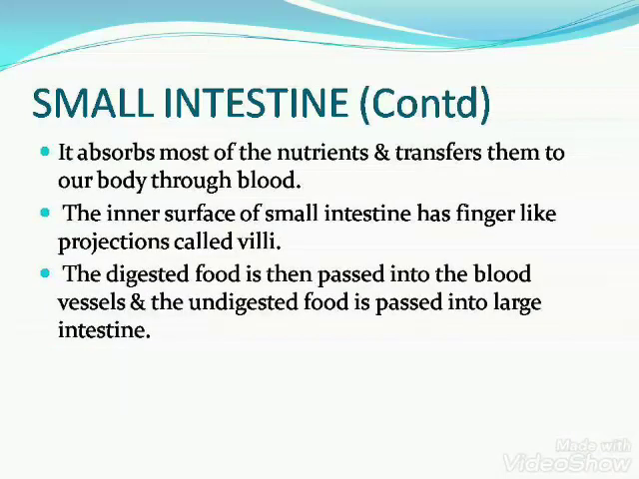Small intestine absorbs most of the nutrients and transfers them to our body through blood. The inner surface of a small intestine has finger-like projections called villi. Villi have extensive network of blood vessels. The digested food is then passed into the blood vessels and the undigested food is passed into large intestine.